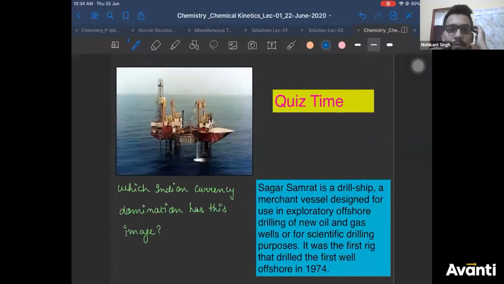Chalo, let's end this, guys. Actually, it is 1 rupee note. It's 1 rupee note. Okay? You can go home and check the note image also. I hope you know what is Sagar Samrat. If you don't know, I have given the description of it here. It's one of the biggest, India's biggest oil refinery.